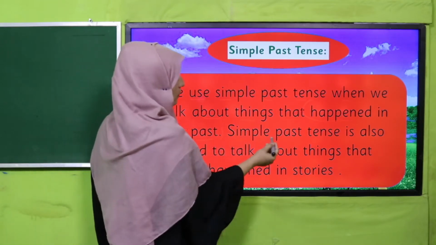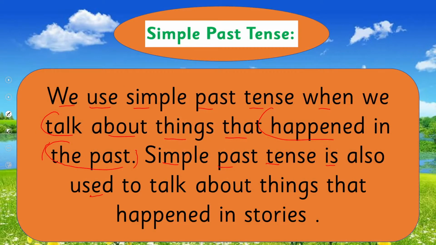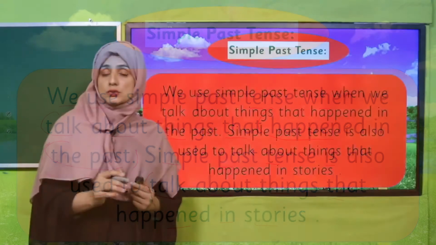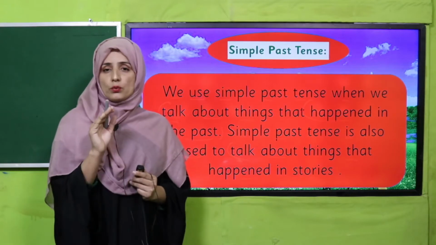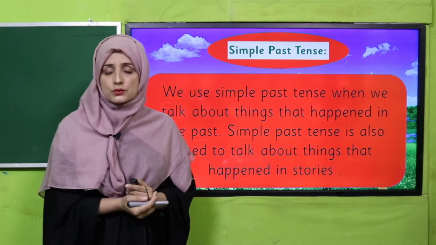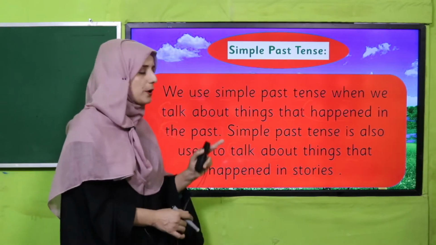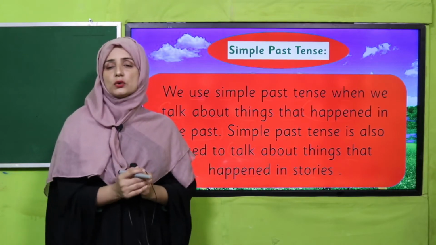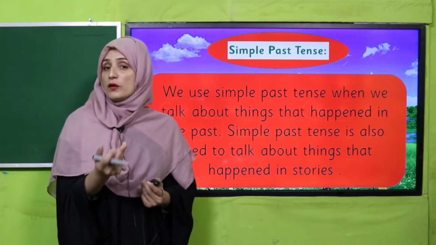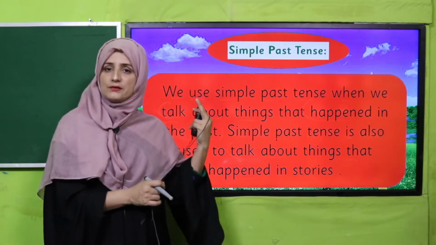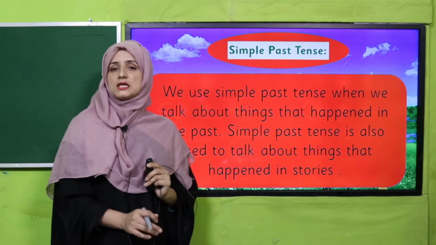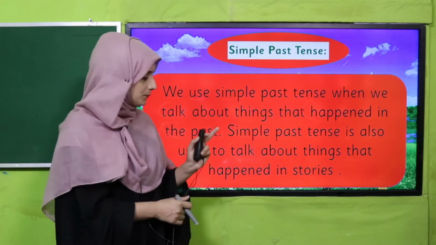And simple past tense is also used to talk about things that happened in stories. So my dear students, moreover when we are reading a story, when we are writing a story, we have to be careful that we have to write it in simple past tense. Always we will find a story in simple past tense. Why will we find it? Because these events, these things have happened. So that's why these will be found in simple past tense.